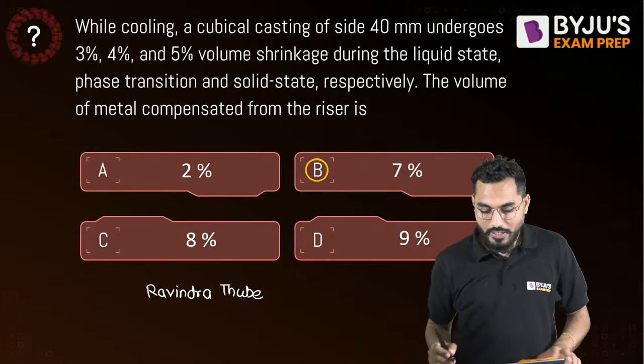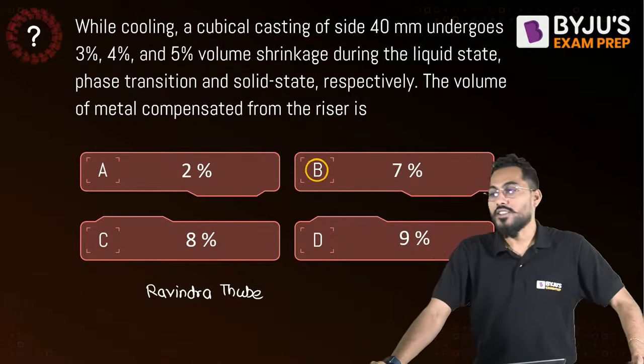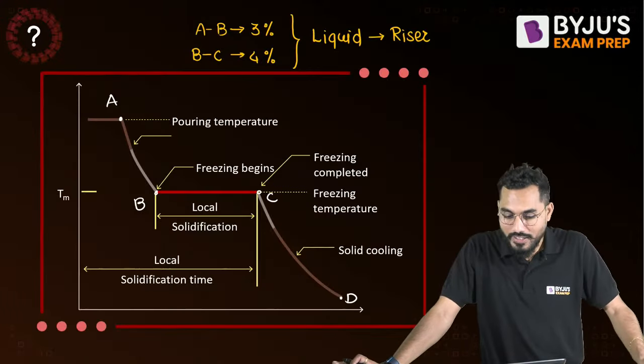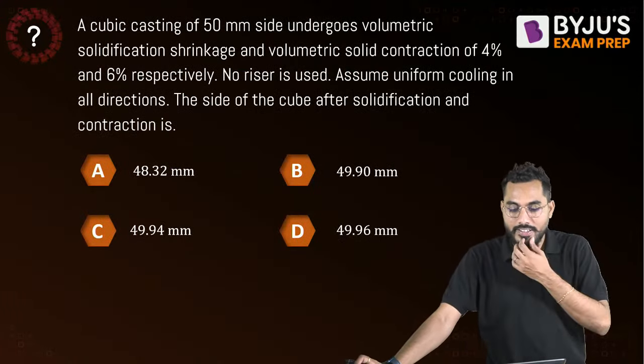7% would be there. Right, fine. Is it true, everybody? Yes, so 7% is there by which we can compensate that. As simple as that. Right, fine. Now this is a very interesting question.